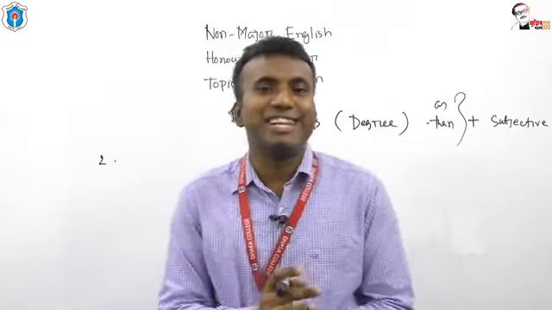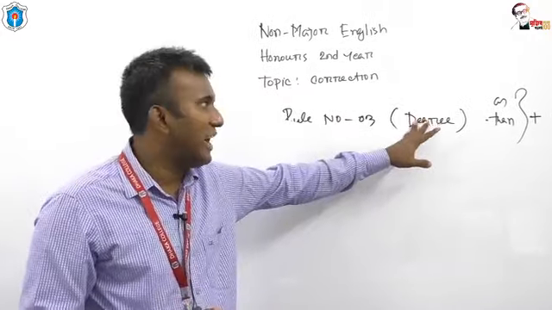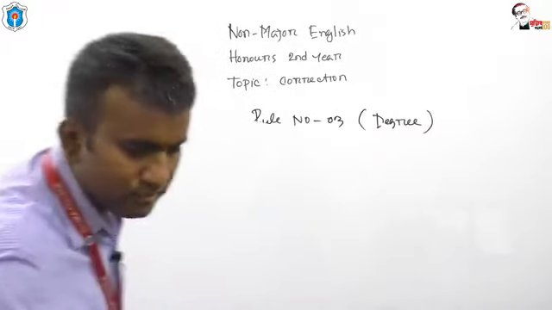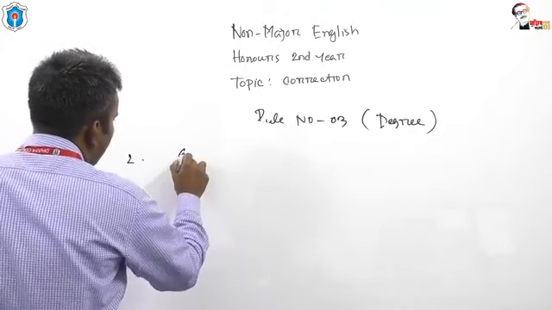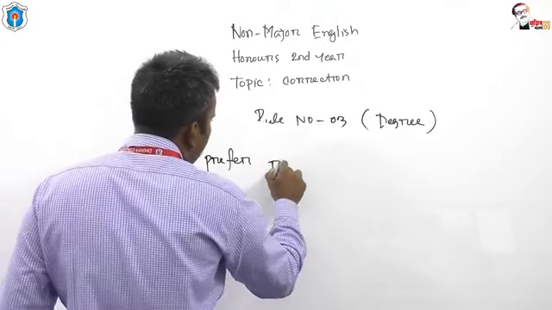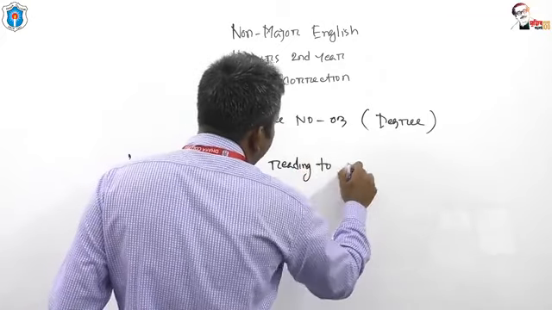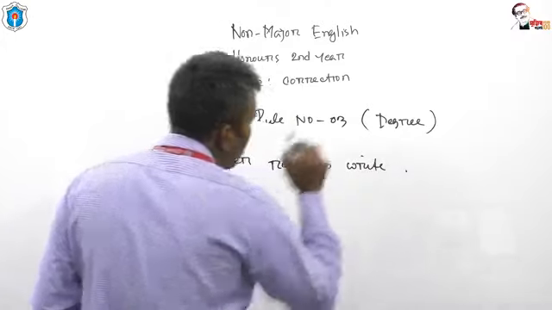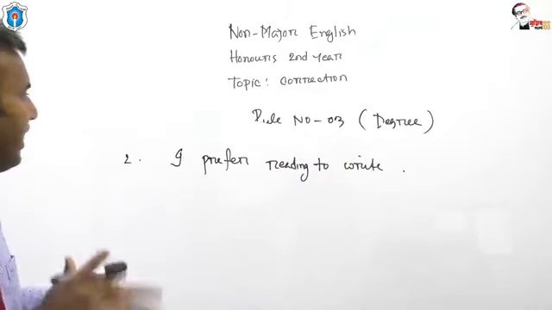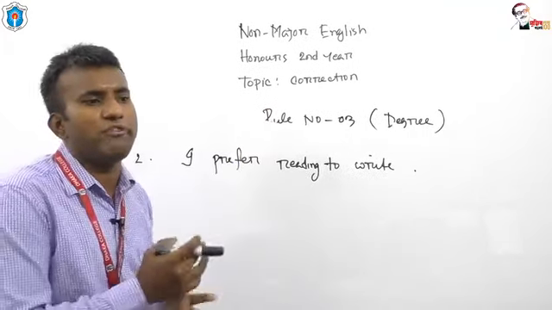Now another example for you. Another example related to correction on degree. I prefer reading to write. Look at this. I prefer reading to write. This rule is really important for you.